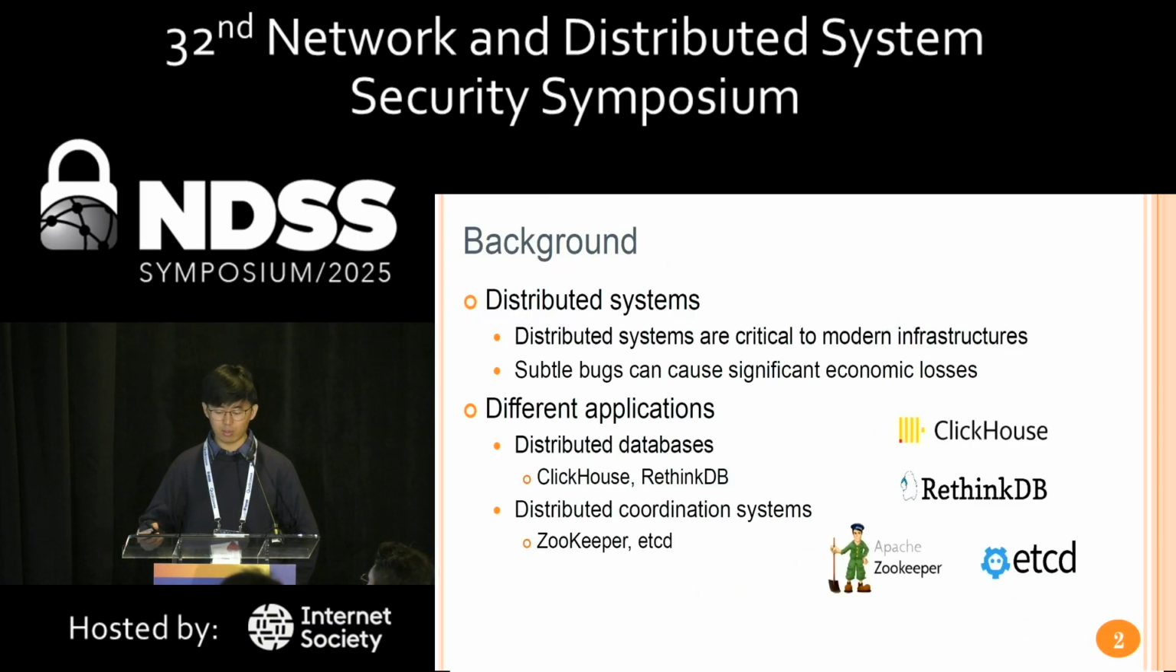Distributed systems power many modern infrastructures, but bugs in these systems can result in significant economic losses. There are different applications. Distributed databases like ClickHouse and RacingDB provide fundamental support for analytical and computational tasks. Distributed coordination systems form the backbone of modern data center infrastructures. So it's important to ensure the safety and robustness of these systems.